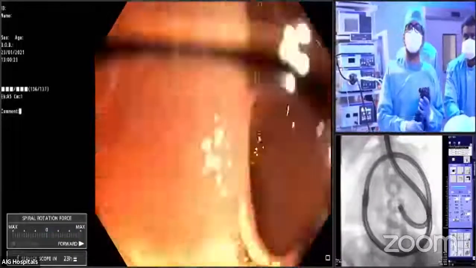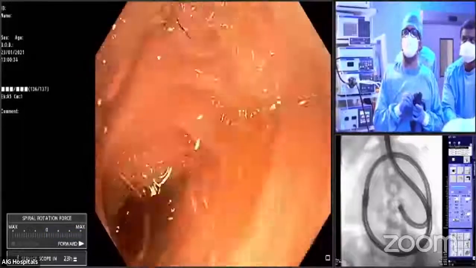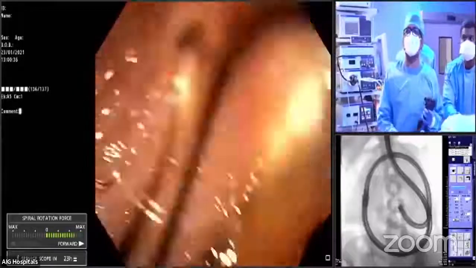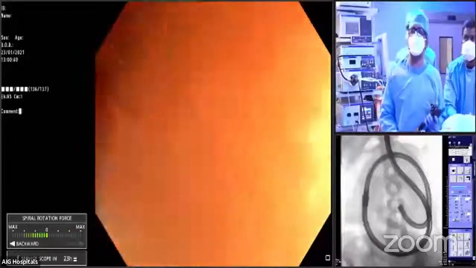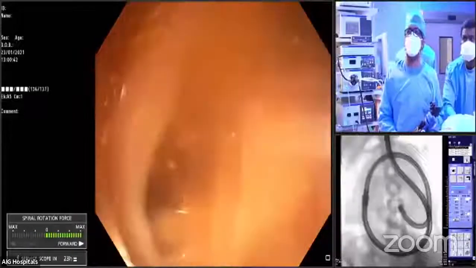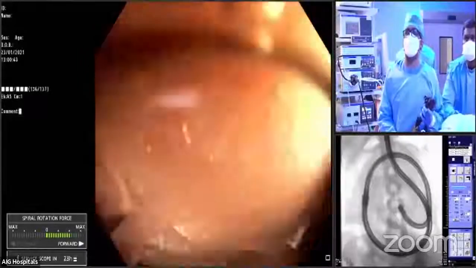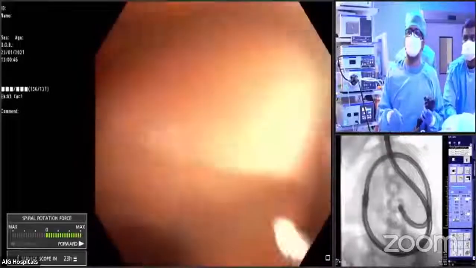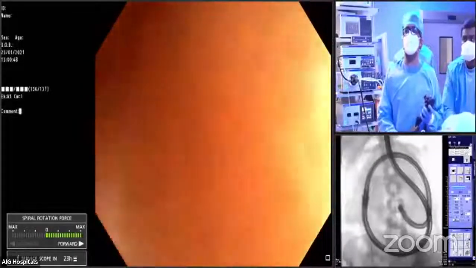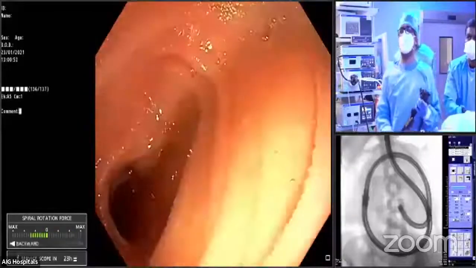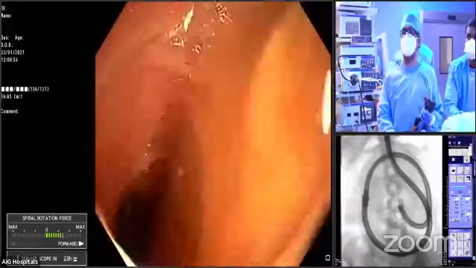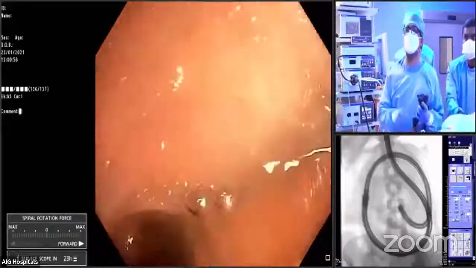Very gently we have to do this to allow this overtube to be pleated. Sometimes you are just trying to mechanically pleat the intestine on the overtube, and that does help a lot, especially when the advancement becomes slow.